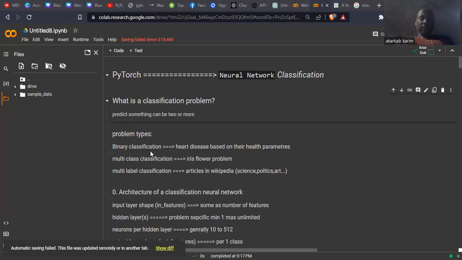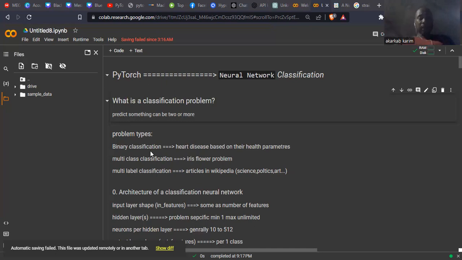We have another type, multi-class classification. When we talk about multi-class classification, that means we have more than two options, more than two values. The famous example in this area is the iris flower. The iris flower is a simple data set for educational purposes. It's famous because based on four parameters, four features, we can predict the type of flower we have, since in this iris data set we have three types of flower.